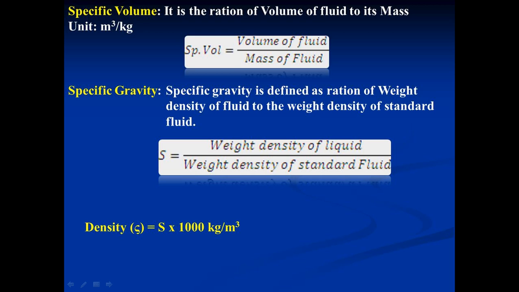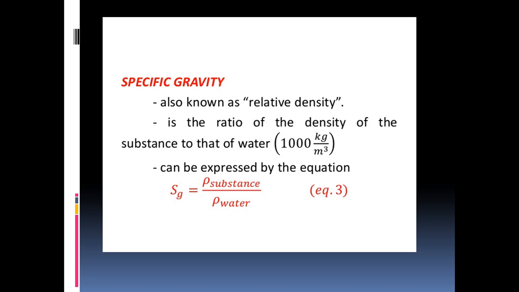From the definition, capital S is equal to weight density of a liquid divided by weight density of the standard fluid. That means if you want to measure the specific gravity of any liquid, you need to take these. In the case of liquid, we will take the standard fluid as water. In the case of gases, we will take the standard fluid as air. So you can say the formula: density is equal to specific gravity into 1000 kg per meter cube. We know that the specific gravity of mercury is 13.6. Specific gravity is also known as relative density.